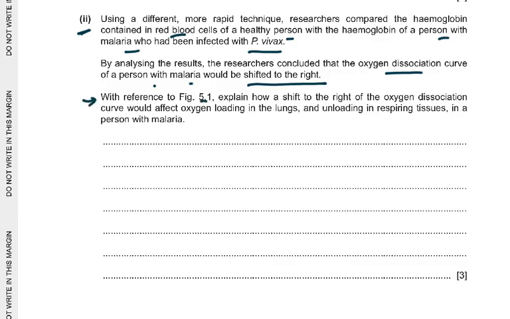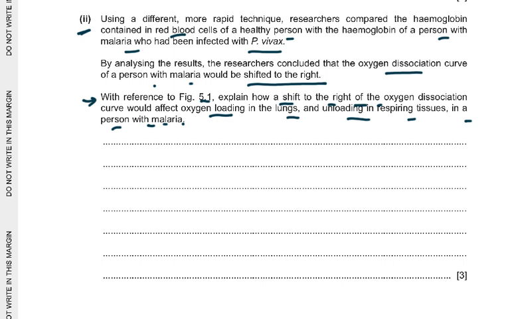With reference to figure 5.1, explain how a shift to the right of the oxygen dissociation curve would affect oxygen loading in the lungs and unloading in the respiring tissues in a person with malaria. Naturally, affinity of hemoglobin for oxygen decreases. Lower percentage saturation of hemoglobin with oxygen. More difficult to load oxygen in the lungs. Higher partial pressure of oxygen needed to reach the same percentage saturation of hemoglobin. And oxygen released more readily in the respiring tissues.